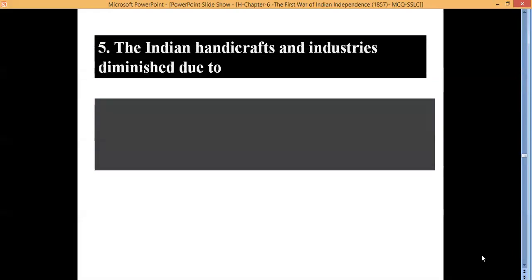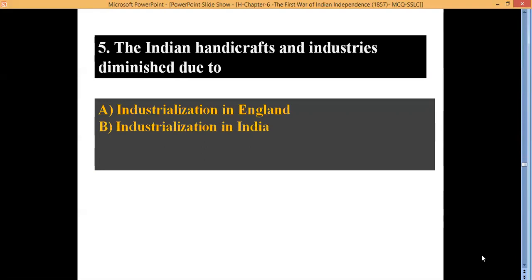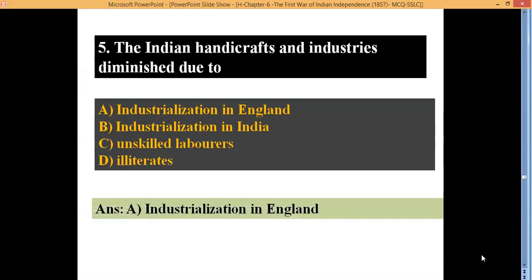The next question is, the Indian handicrafts and the industries diminished due to A. Industrialization in England, B. Industrialization in India, C. Unskilled laborers, D. Illiterates. Yes, the correct answer is industrialization in England.